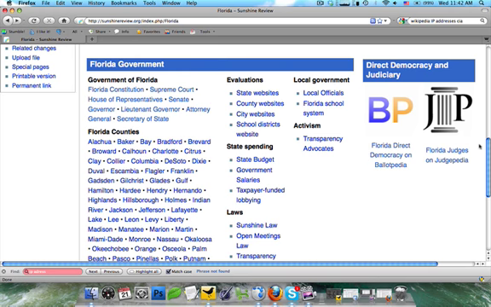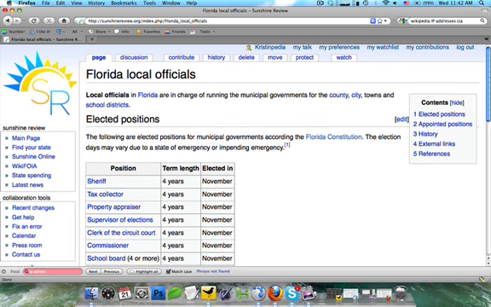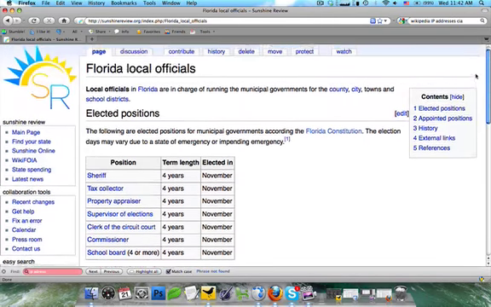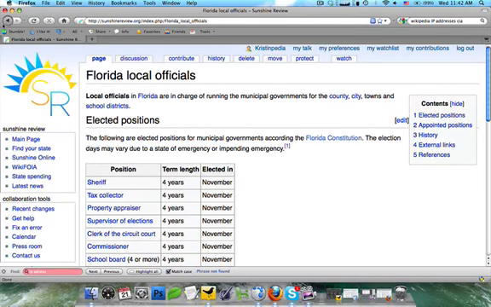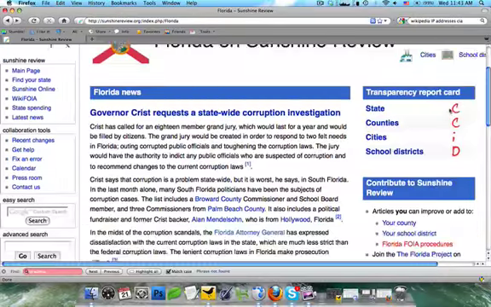Next, you're going to see local government. We've created a list on Sunshine Review of all the local officials and if they're elected or appointed and what they do, so you're always going to want to check that out. Next, we're going to go back to the main page. There's also a general overview of the Florida school system, and there's a list of transparency advocates, who's getting involved, what they're doing, and how effective they're being in the state.